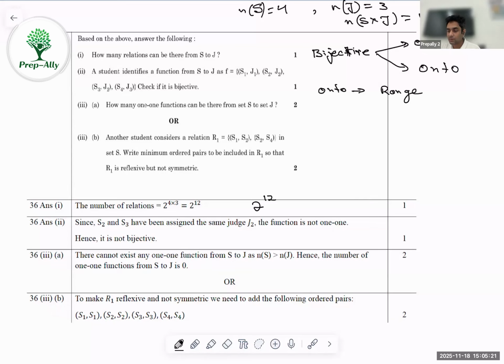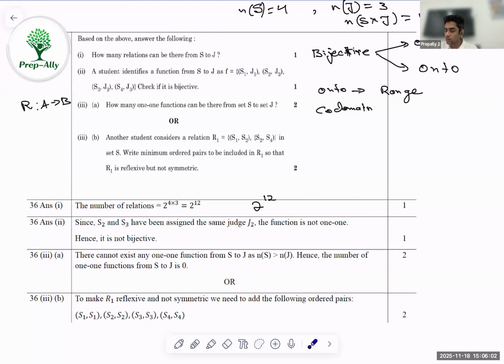Range means all the mapped second elements. Mapped second element means, in an ordered pair, the second elements which are actually mapped. That set is called the range. And what is codomain? Codomain is the entire second set. So if I have a relation R defined from set A to set B, whether we are mapping the elements of set B or not doesn't matter. Entire set B is the codomain. So effectively, if entire set B is mapped, it's an onto function. And one-to-one, as the name suggests, means every element over here should be mapped to a distinct element.